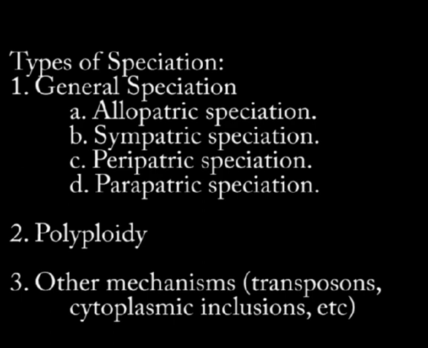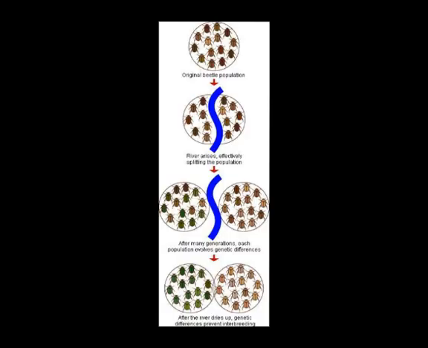So to begin, allopatric speciation occurs when one large population is separated into two smaller populations by, for example, a barrier. Let's say that there's one large population of birds, and a mountain range pops up in the middle of their population, preventing the birds from flying and mixing with the other side. Over time, because the two populations aren't mixing genes, differences will accumulate and thus lead to new species.